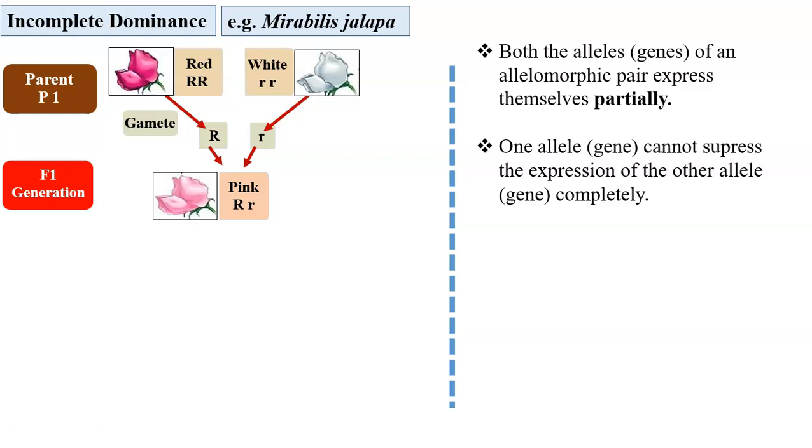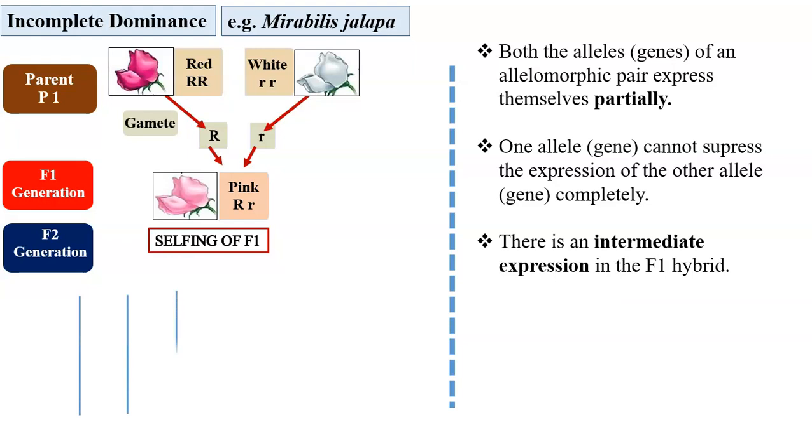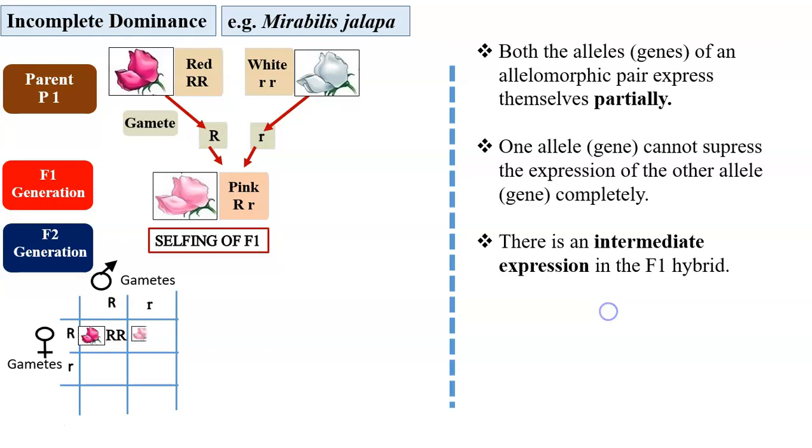One allele cannot suppress the expression of the other allele completely. There is an intermediate expression in the F1 hybrid. And to get the F2 generation, selfing of the F1 is done. These are the gametes, and we get these combinations.